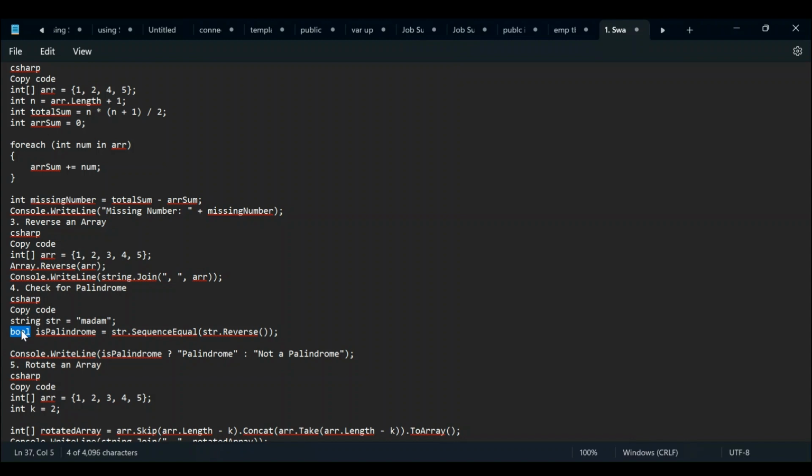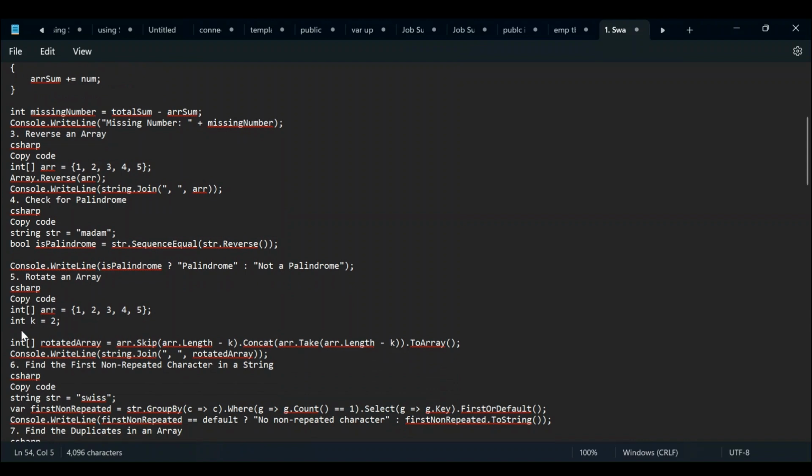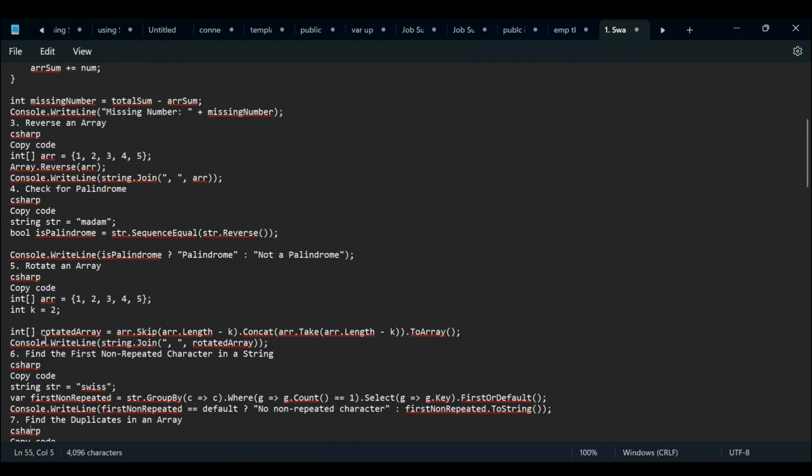Next question we have is to rotate an array like 1, 2, 3, 4, 5 from position 2. After that we get 0, 1, 2. If we are rotating from 3, we get 4, 5 at the starting and 1, 2, 3 at the ending. For that we have the logic: array dot skip method with array dot length minus k, which is the position. Then we concat array dot take array dot length minus k dot to array, and whatever result we receive, we just print with console dot write line.